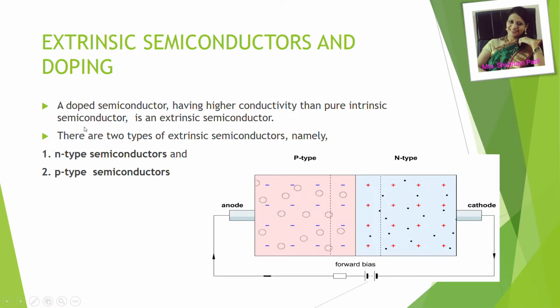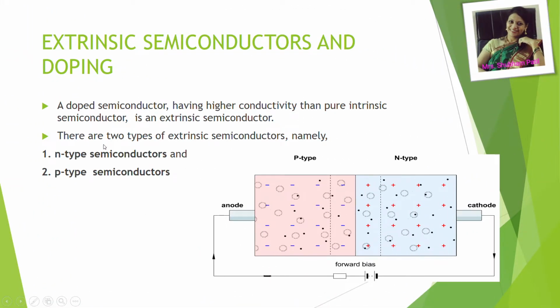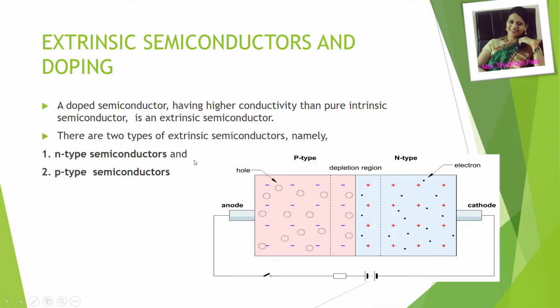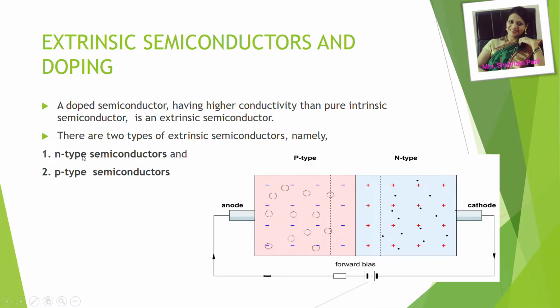Let's see the types of semiconductors, extrinsic semiconductors. They are further classified into two types, N type and P type semiconductors. Here is a clip of a diode which is made up of P type and N type semiconductor.